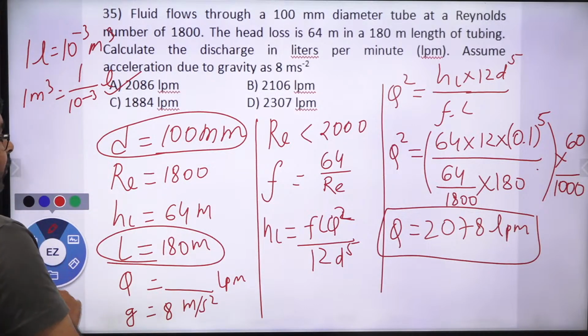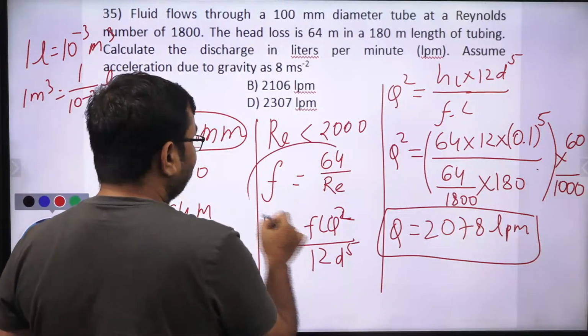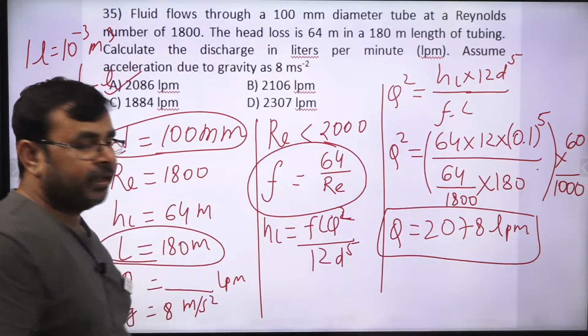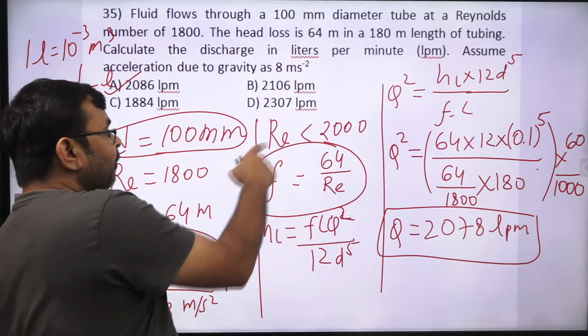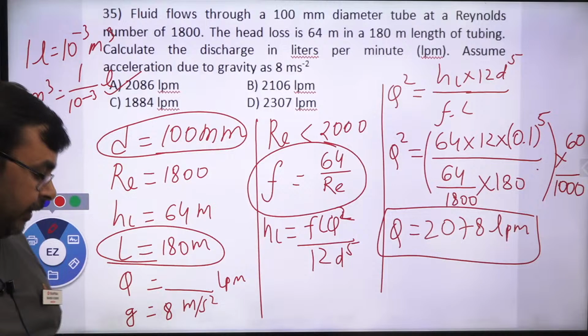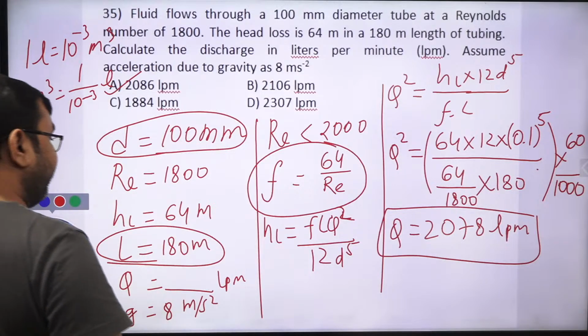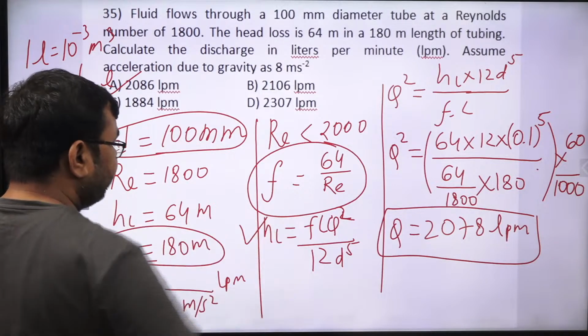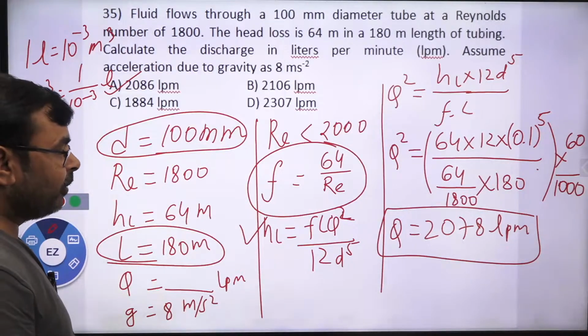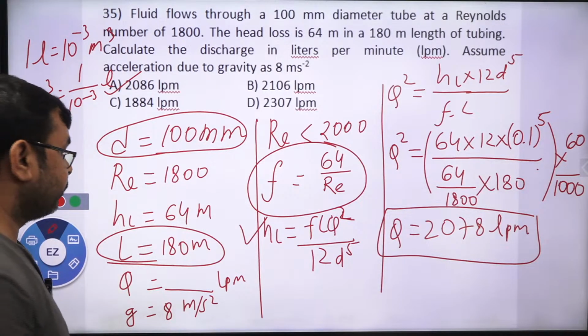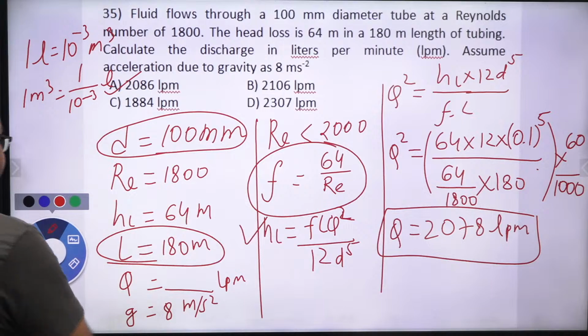2086 LPM. So the key point is you need to find out this friction factor, which is nothing but 64 by Re, and this is applicable when the Reynolds number is less than 2000. Yes or no? This is the key point. And after that, you just apply directly this hL is equal to fLQ square over 12D to the power 5. Yes or no? Okay, so next.